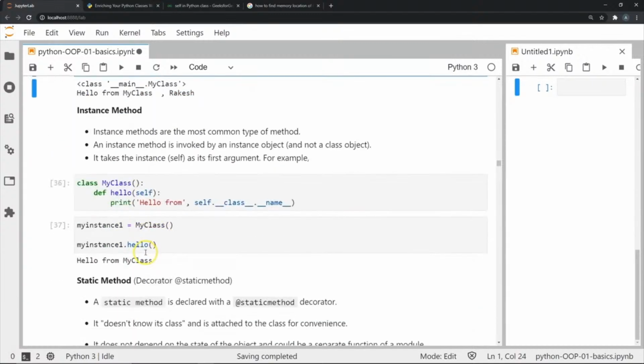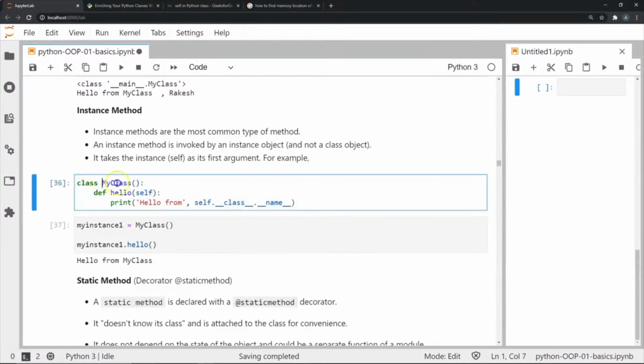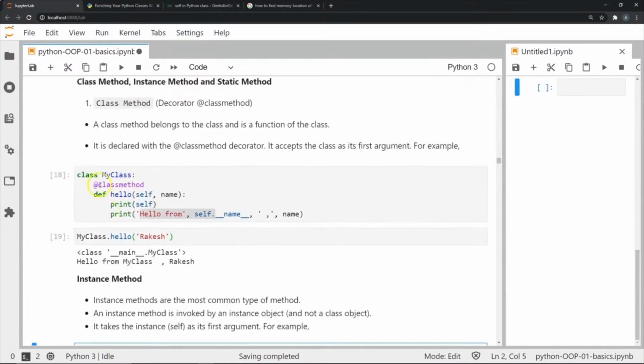Next are instance methods, and these are the most common types of methods. These are invoked by an instance object. So we have to create an instance to actually use an instance method, and it takes the instance, or the keyword self, as its first argument. So if I define a class myClass in this example, and I'm going to define another function called hello. As you can see, I have not used any decorator like @classmethod.